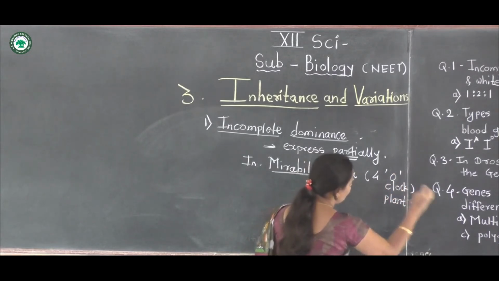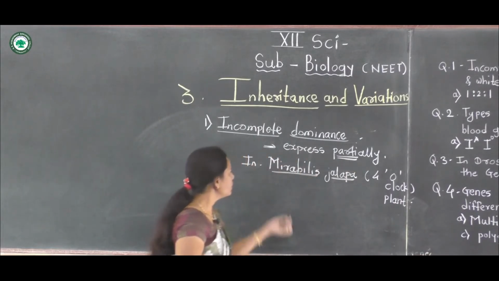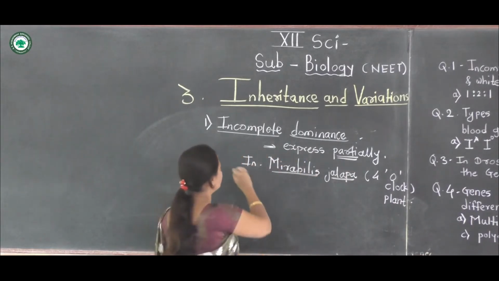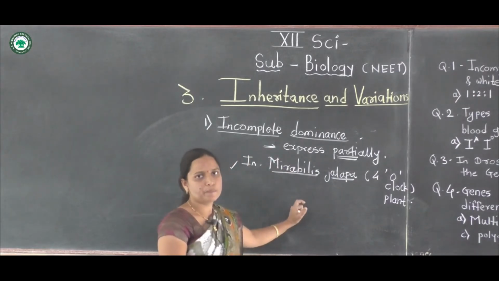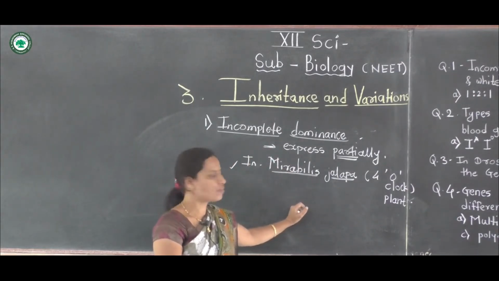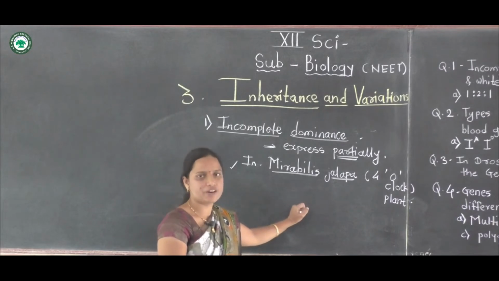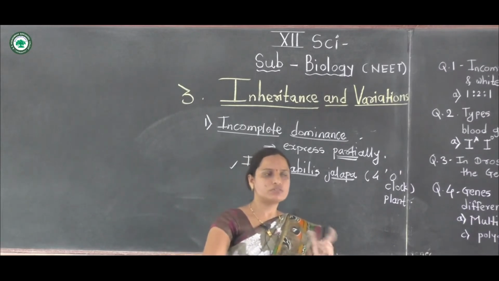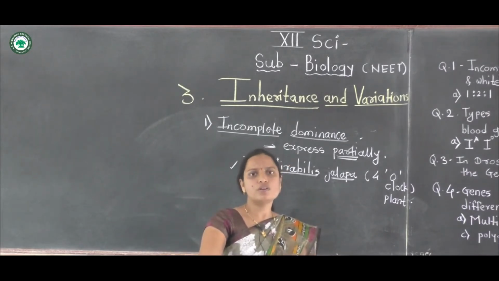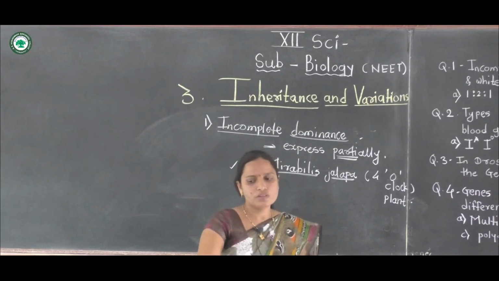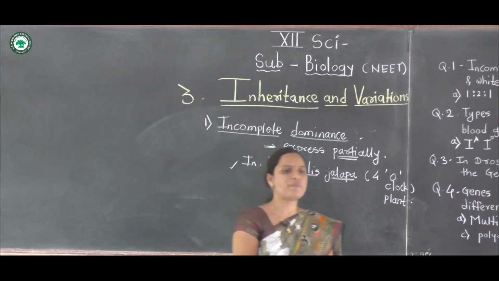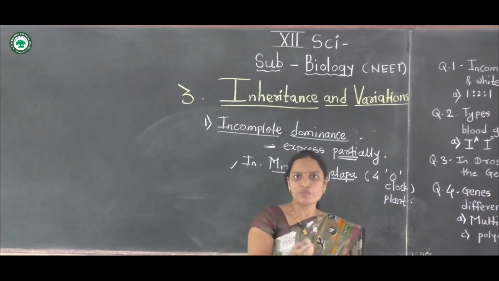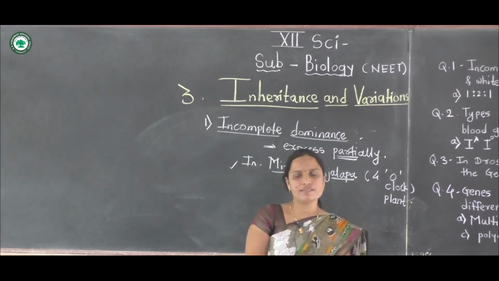The flower opens only at 4 o'clock. This Mirabilis jalapa is an example of incomplete dominance. The cross is between a pure red variety of Mirabilis jalapa and a pure white variety of Mirabilis jalapa.